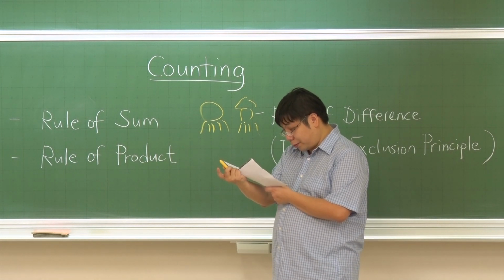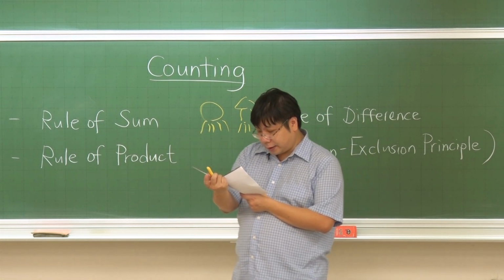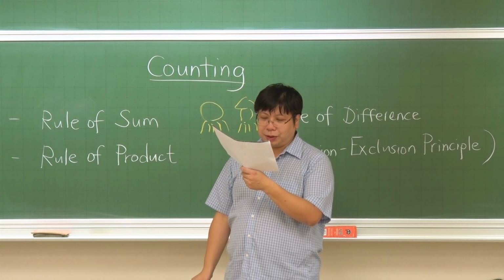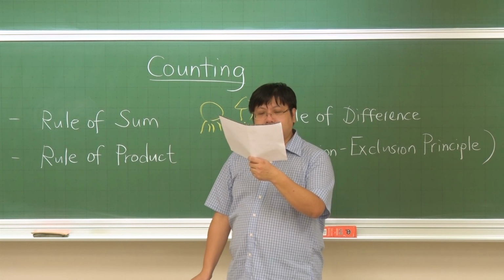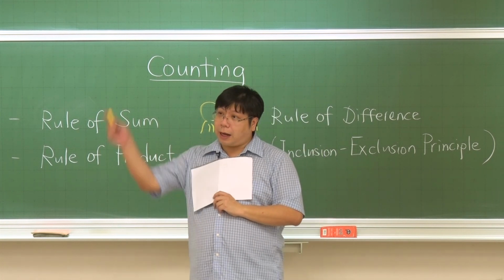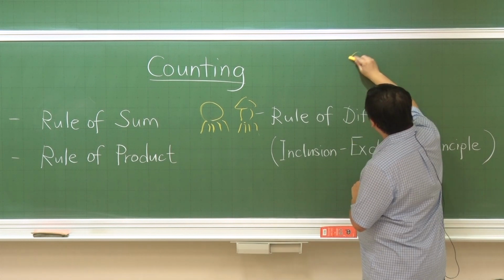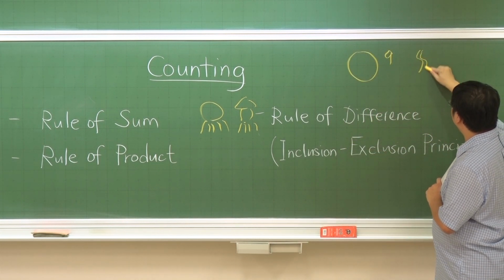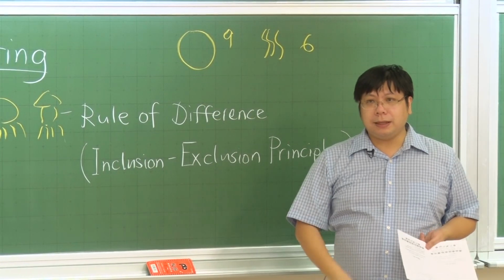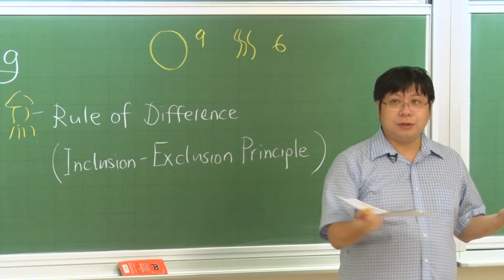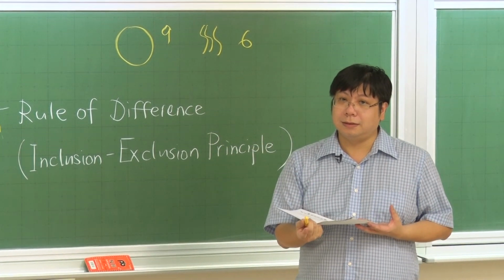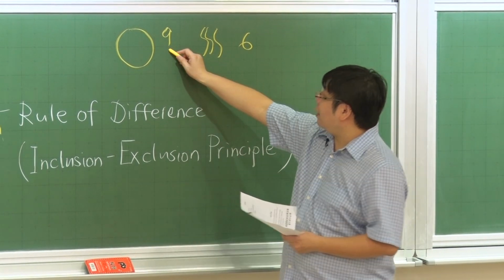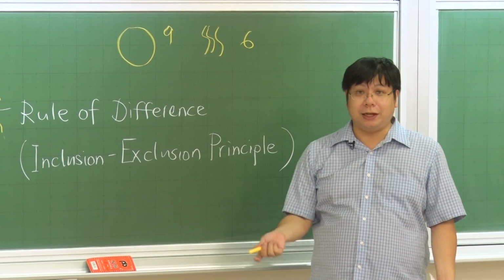There are 9 different tastes for pizza, and there are 6 different tastes for the pasta. So how many ways can we choose a meal from Pizza Hut? 15. How do we know? 9 plus 6 is equal to 15.